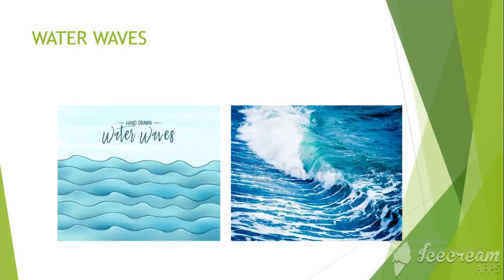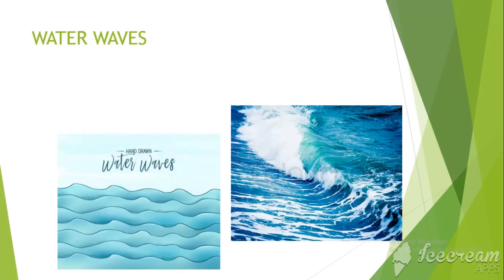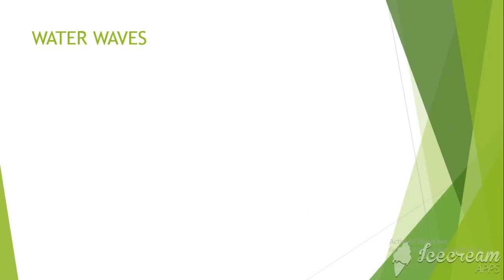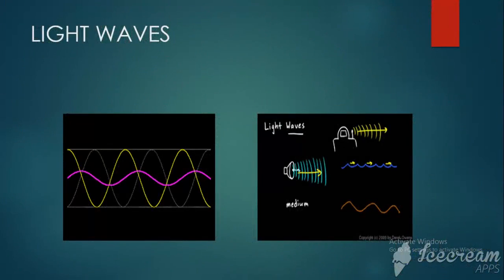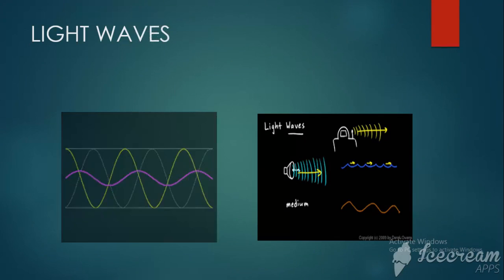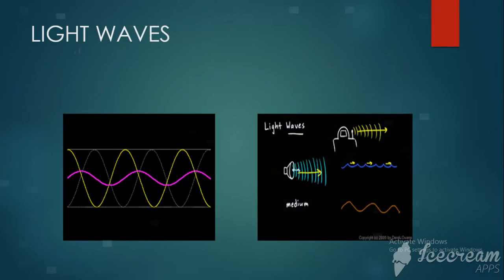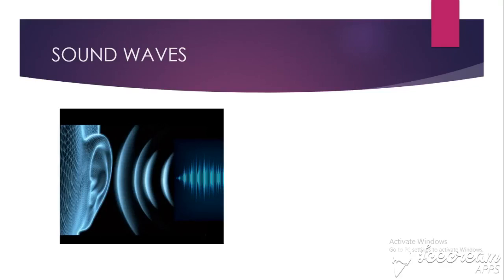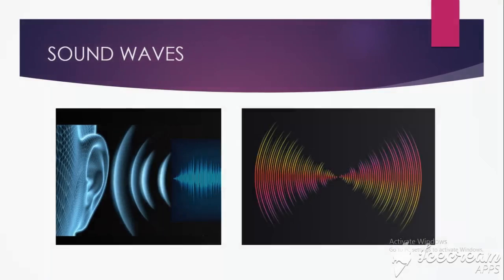So, those are the water waves. You can see the images. That is how the water waves are formed. So we are now looking at the light waves. Those are the light waves. The way you're seeing them, that is how they are formed. We continue to the sound waves. Those who have never seen sound waves, that is how they appear.